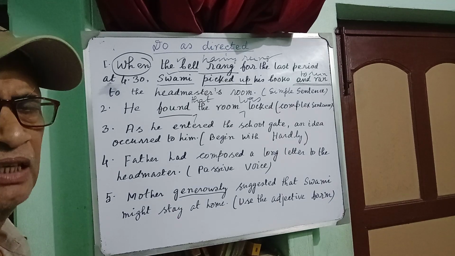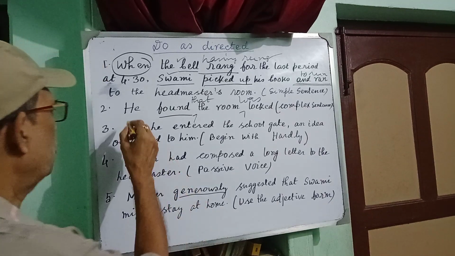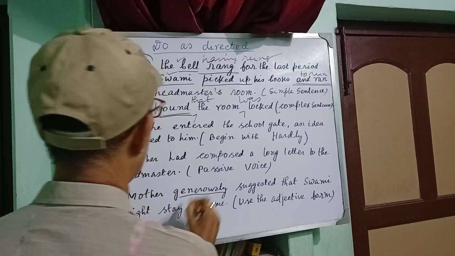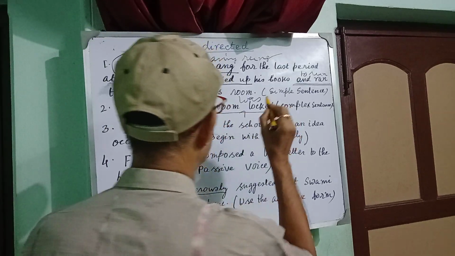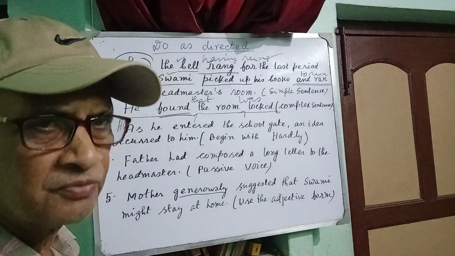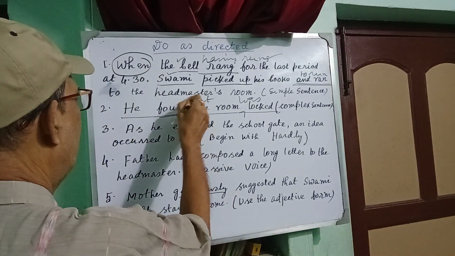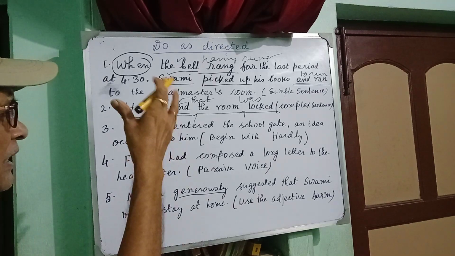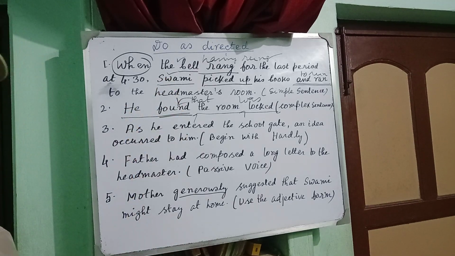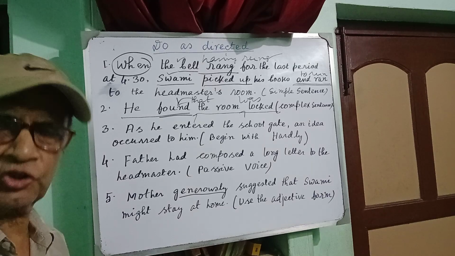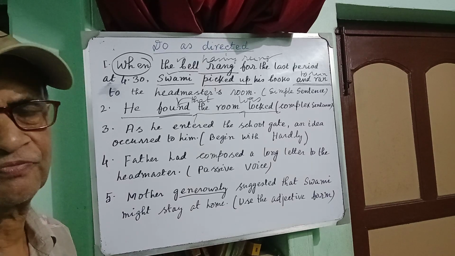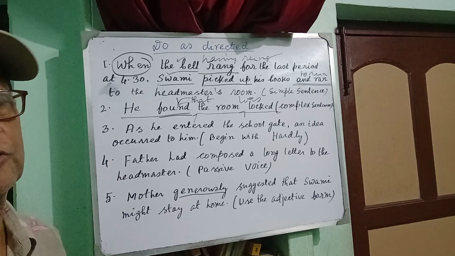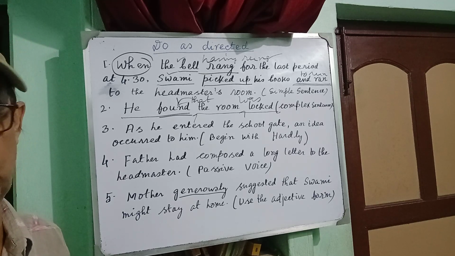So he found is the principal clause, that the room was locked is the subordinate noun clause and object to the verb found. Complex sentence. And all these sentences have been taken from a story, that is the story of Swaminathan's connivance to be absent from school.